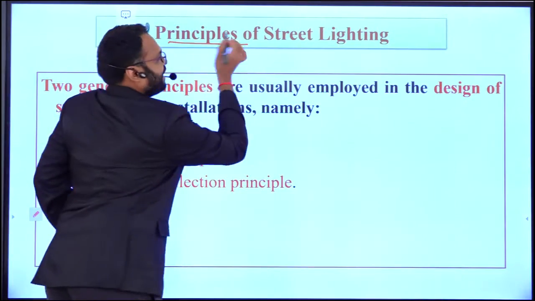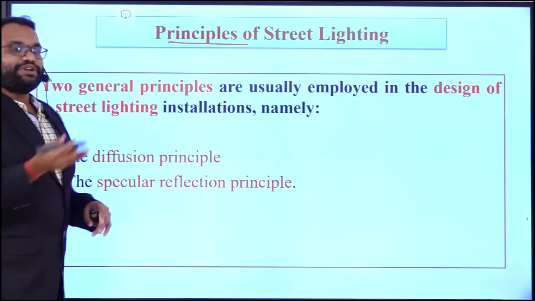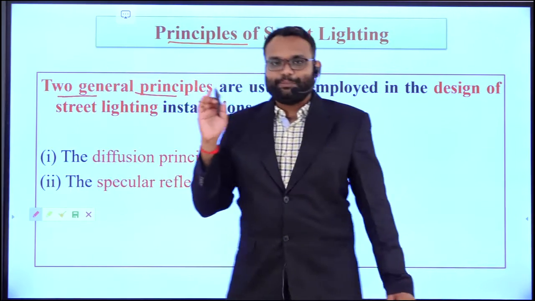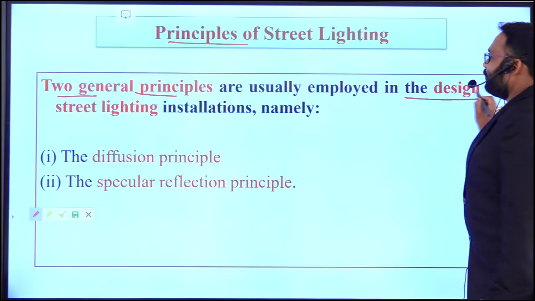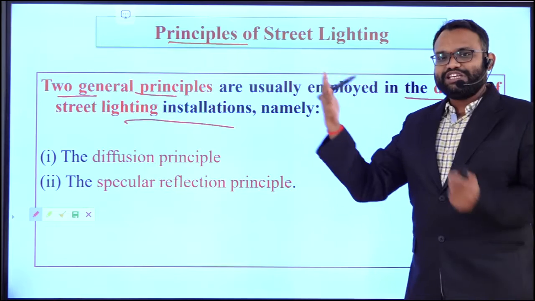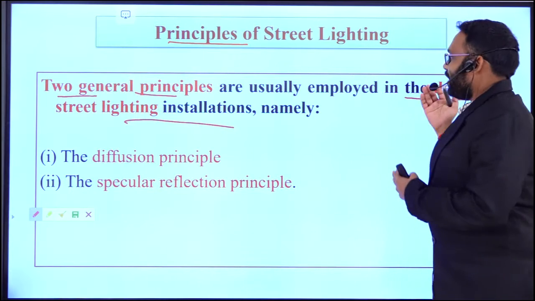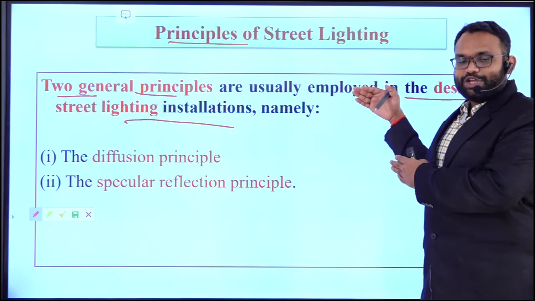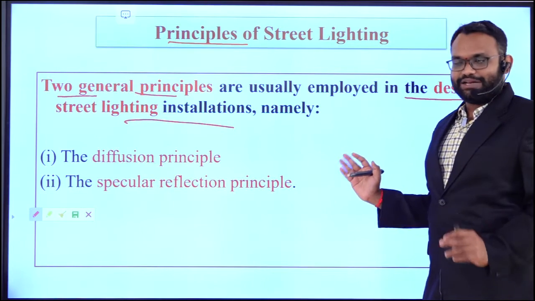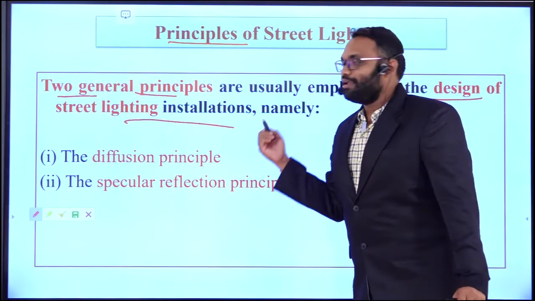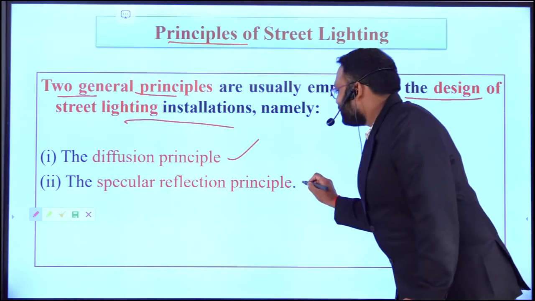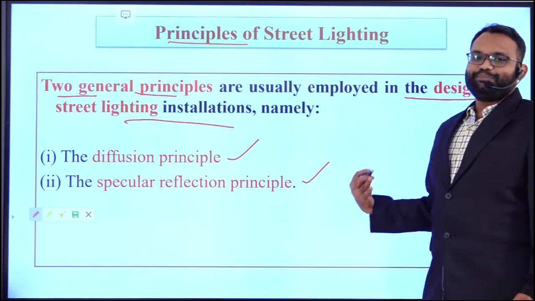The principles in the lighting schemes: with the principal schemes, we conclude that two general principles are usually employed in the design of lighting scheme installations, namely. With the help of these basic principles, in order to design the illumination in the street lighting application, what we need to follow is, the first principle is the diffusion principle, and the second is the spectral reflection principle.